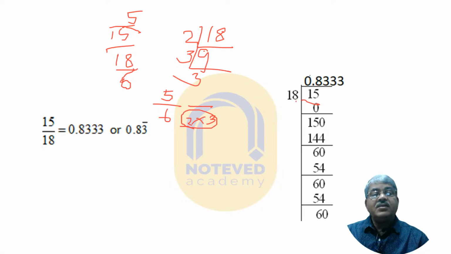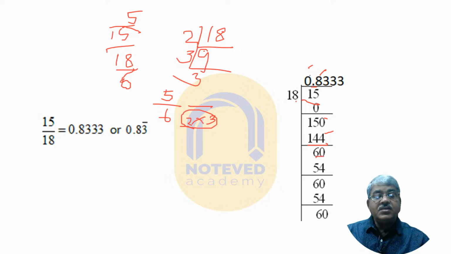So for 15 by 18, the question is 15 divided by 18. Now you see 18 0s are 0. Here is 15, put a dot here and write 0. Here is 150. 18 8s are 144. Subtract here. The answer is 6, and put a 0 here.